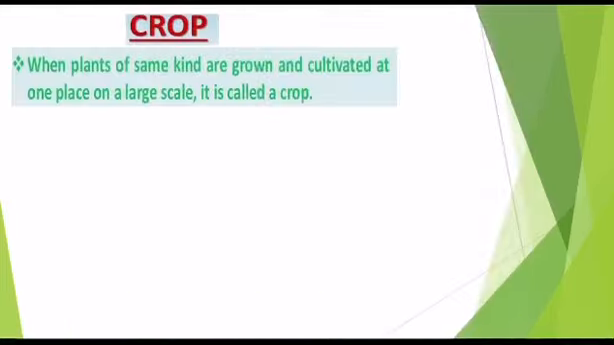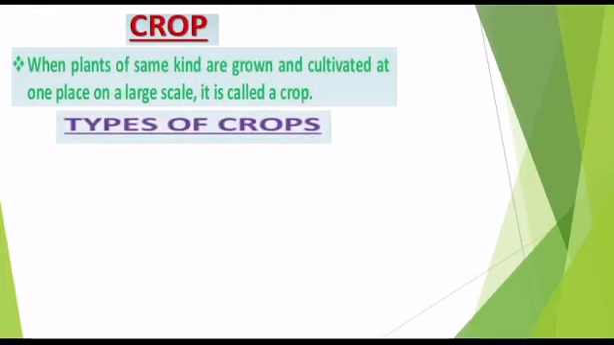To begin with, what is crop? Crop is nothing but when plants of the same kind are grown and cultivated at one place on a large scale, it is called a crop. Example, if you want to grow rice, you have to grow rice throughout the field. Then it is called as crop.